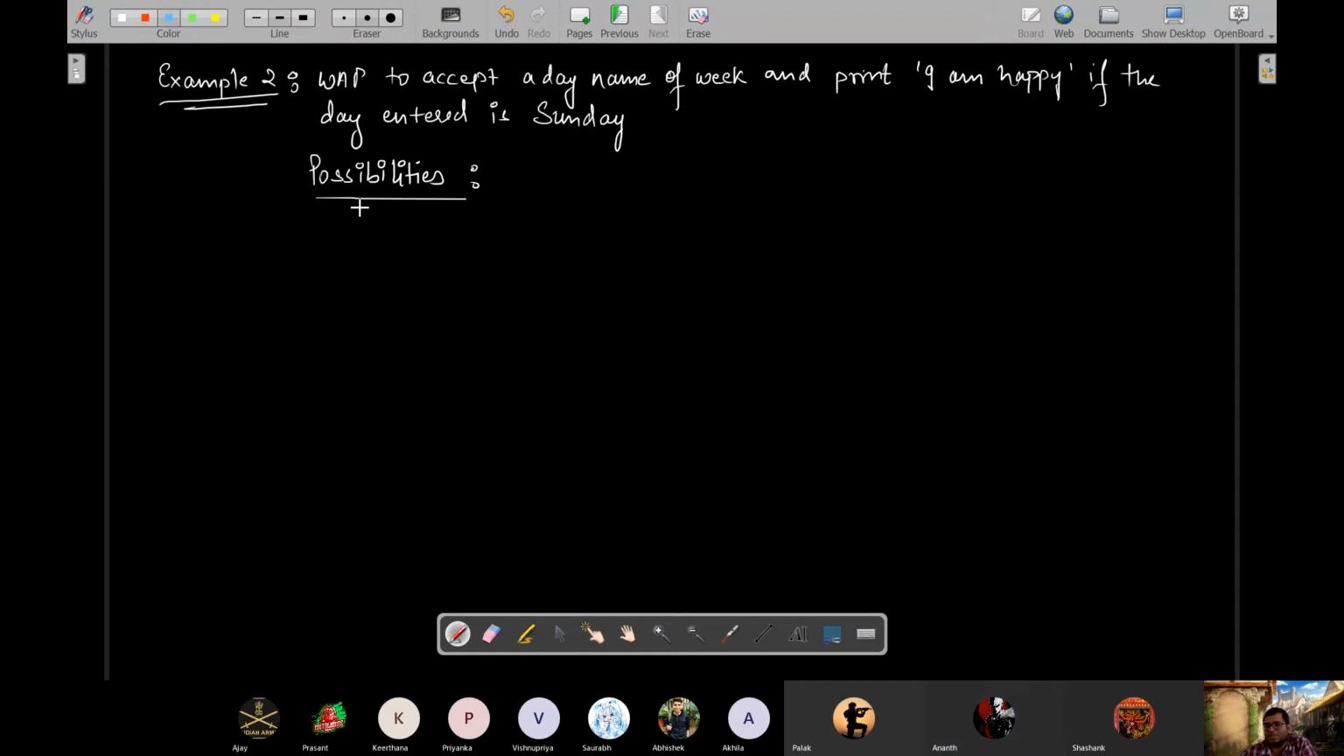So what are the possible scenarios here? The scenarios are that the day can be one of the 7 days. The user will provide input, and it will be one of the 7 days. So 7 possible scenarios are there: Sunday, Monday, like that, you go on till Saturday. Okay, so 7 possibilities, 7 scenarios, right?